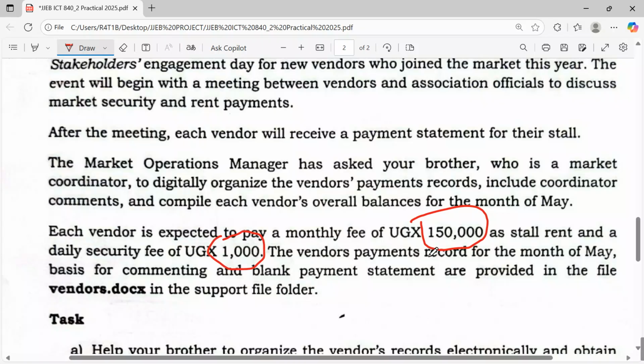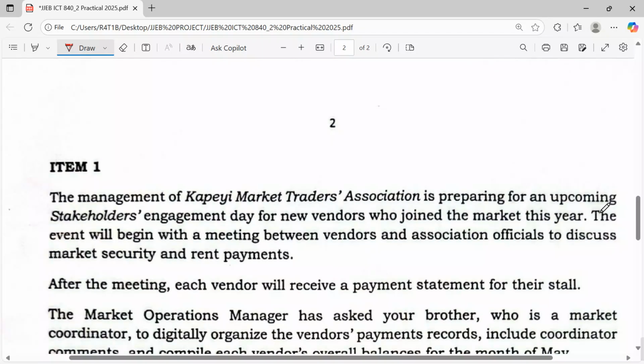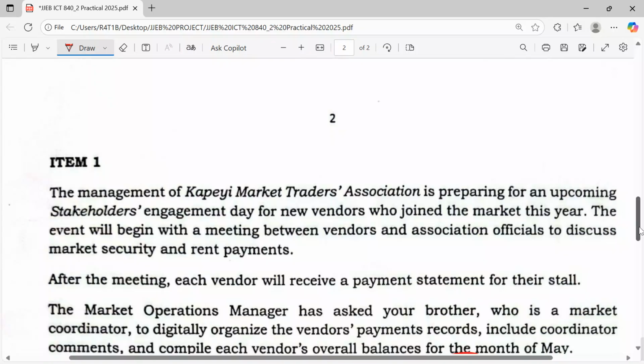The vendors' payment record for the month of May, basis for commenting and blank payment statement are provided in the file vendors.docx in the support file folder. So this is what we have at stake, and this is what they want us to manipulate at this point.